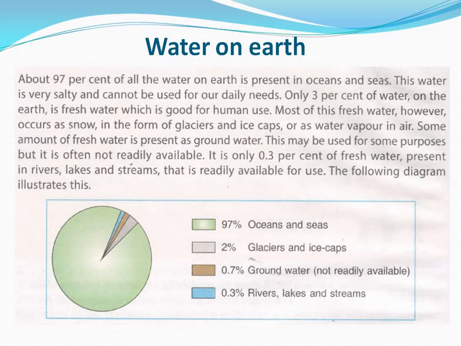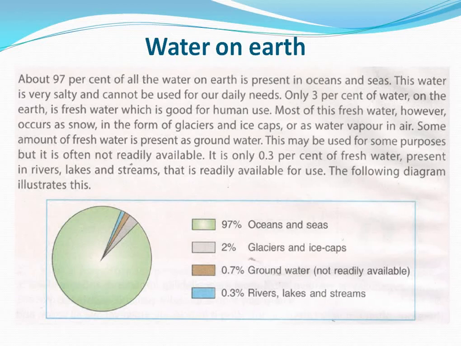So how can we get this underground water? Underground water can be taken from wells, tube wells, etc. And from rivers, lakes and streams, we purify the water. For what purification? Because it contains dust, germs.